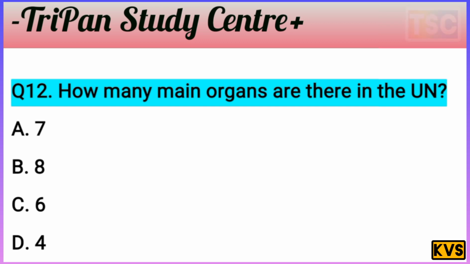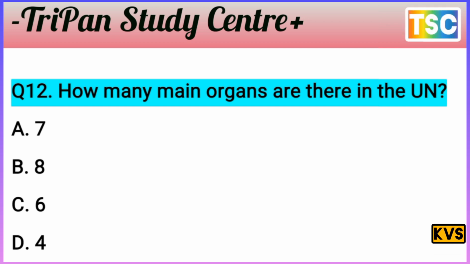The most important question here. You understand there's a 5 organ, that's nothing here. The option A 7, B 8, D 4. The right answer is here C 6. C 6 is the most important answer here. It means 6 main organs are there in the UN. That's important. And let's see the next question here.